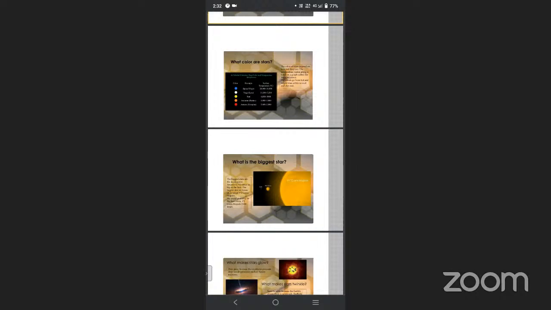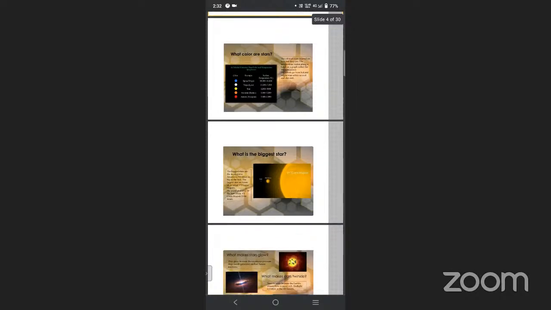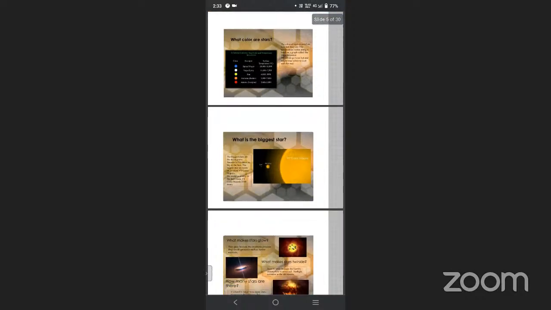The temperature varies along a band on the graph called the main sequence. The color of stars ranges from hot, bright blue to, when cool, dim red. When the star is at a very high temperature, it becomes dark blue. When it is at a very low temperature, it looks dim red.